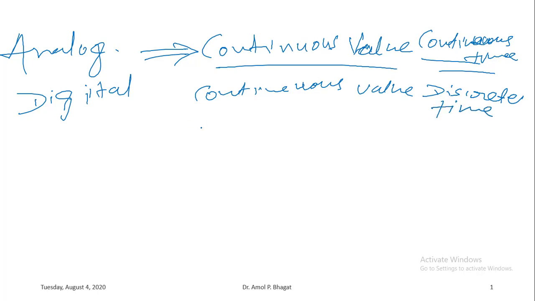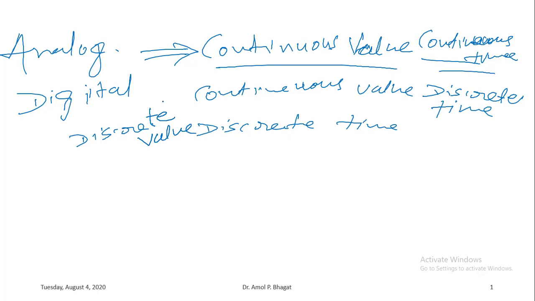Okay, third one is the discrete time and discrete value.